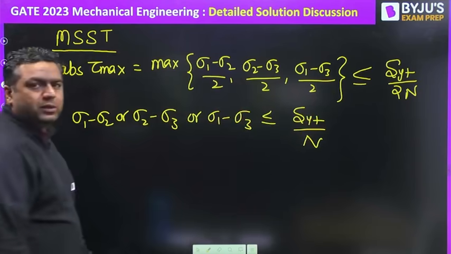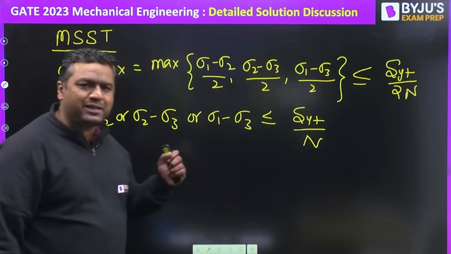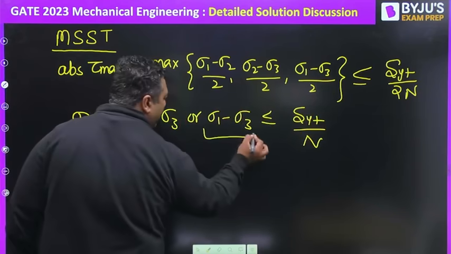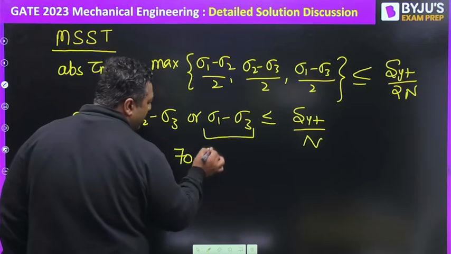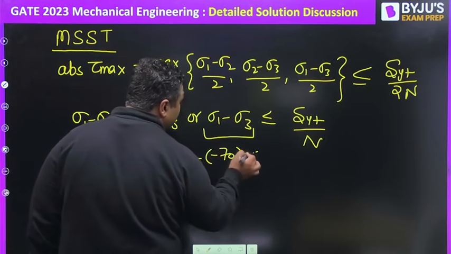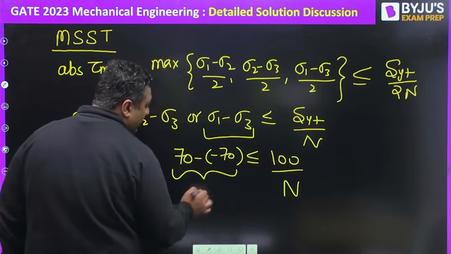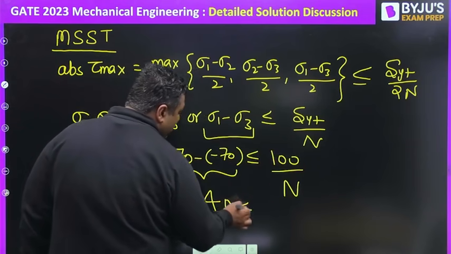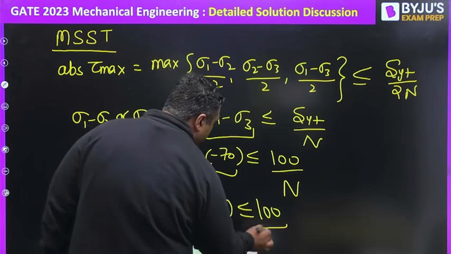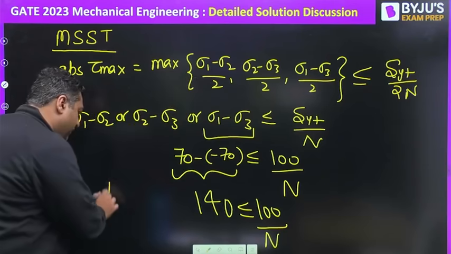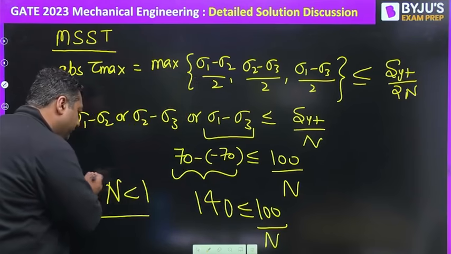If you put sigma 1 as 70 and sigma 3 as minus 70, because this is going to be the maximum, then 70 minus of minus 70 is less than or equal to 100 by N. This value together becomes 140, less than or equal to 100 by N. So you can see here the factor of safety is coming out to be less than 1.